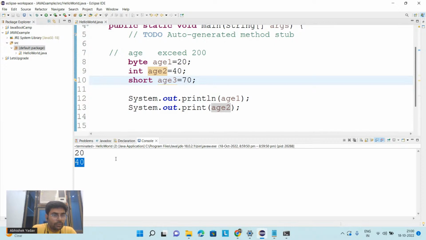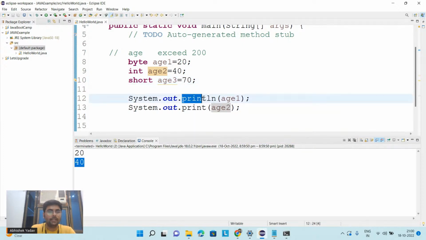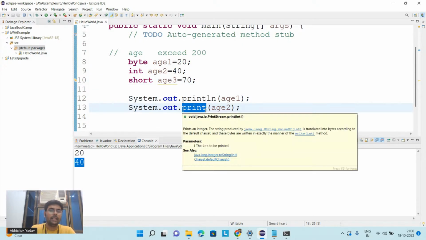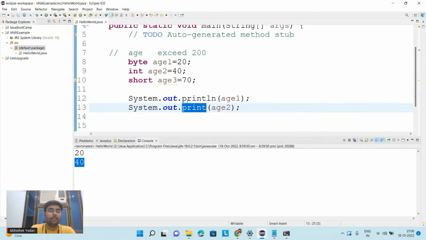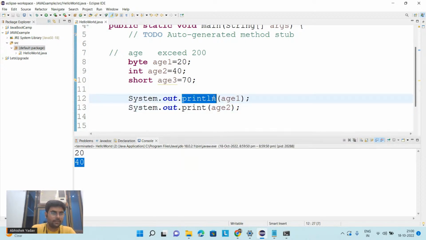No, we will not use printf. printf is in C. In order to print anything on the output screen, we have to use println or print. If I want to print everything on the same line, I have to use the print method. If I have to print on the next line, then I have to use println. Okay, everyone.